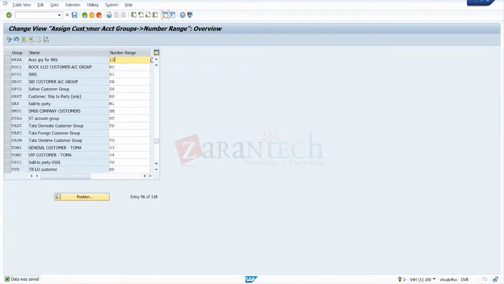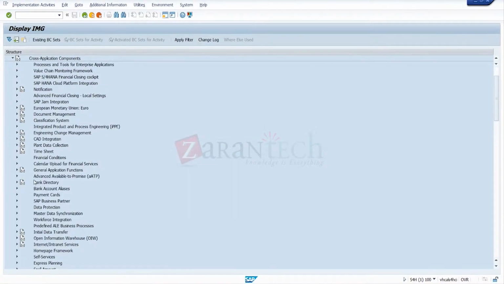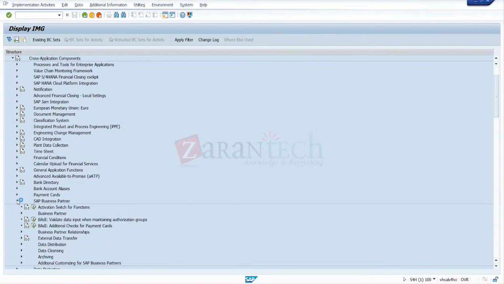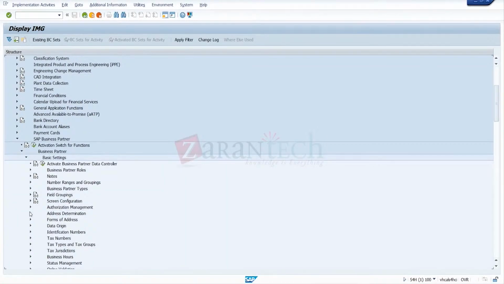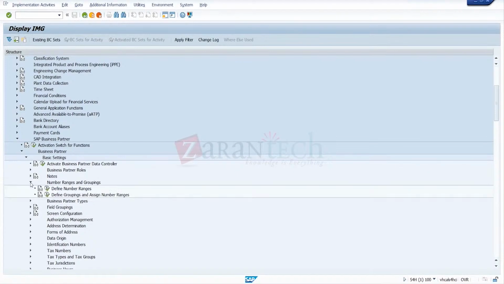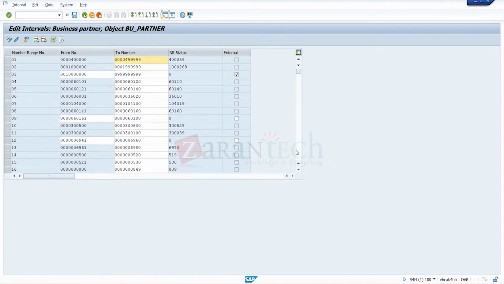So I'll go for the general role also. That's the cross application. So go for cross application components. Go for SAP business partner. Go for business partner, then basic settings. The number ranges. Here also we can define a new number range. I'll make an external number range. So change intervals. So I can search for any other.